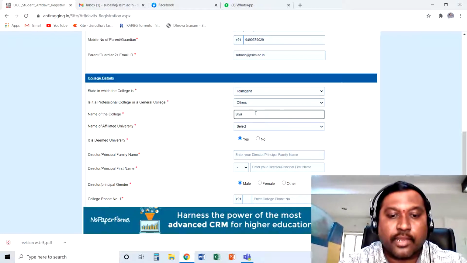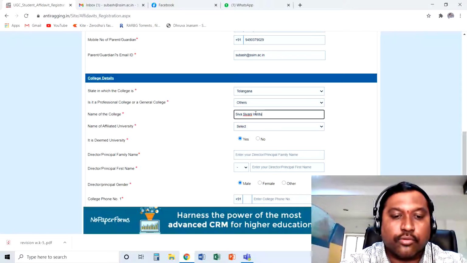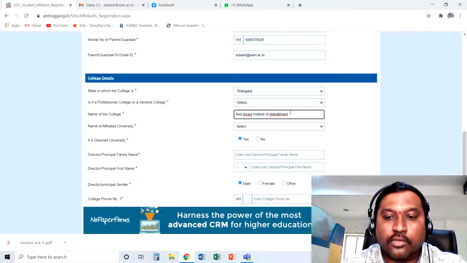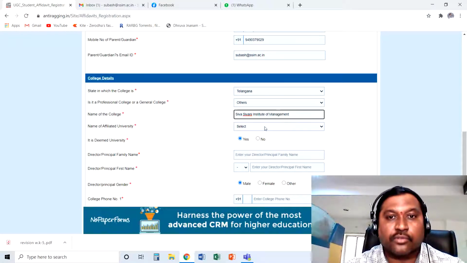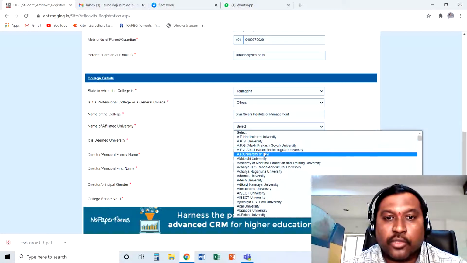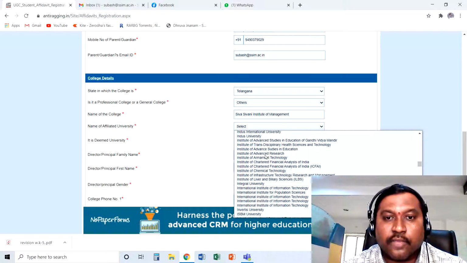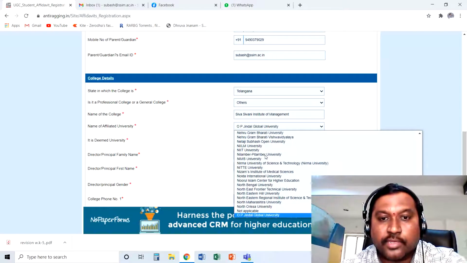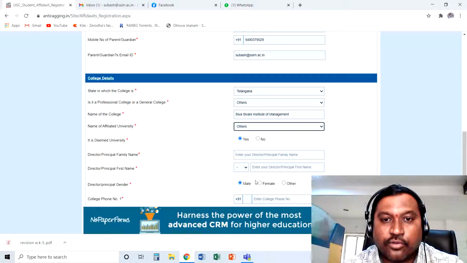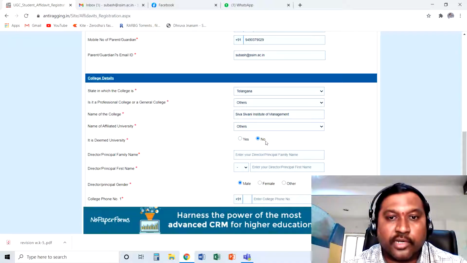And then the next one is name of the college. You can type the entire name. Don't use abbreviations, type the entire full name: Shivani Institute of Management. Ensure that you are not making any spelling mistakes. And name of affiliated university. We are not affiliated to any university, ours is autonomous. In the drop down menu you can find all the universities listed in India, but we are not affiliated to any university. So there is an option called others. Select others. And then, is it a deemed university? No, it is not a university. It's not a deemed university.